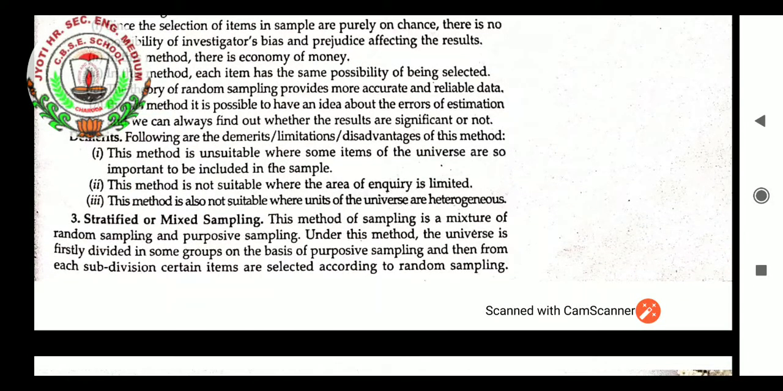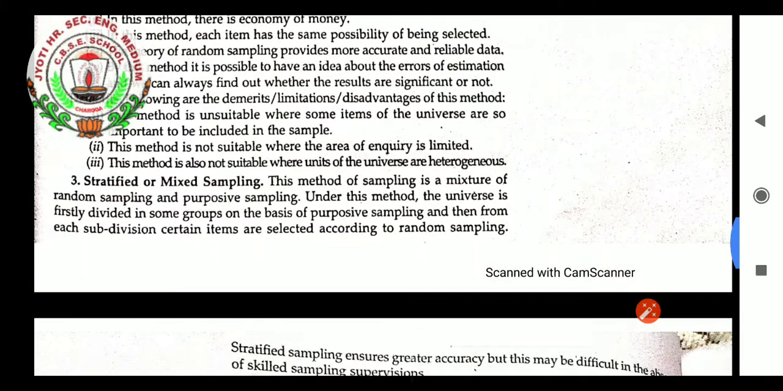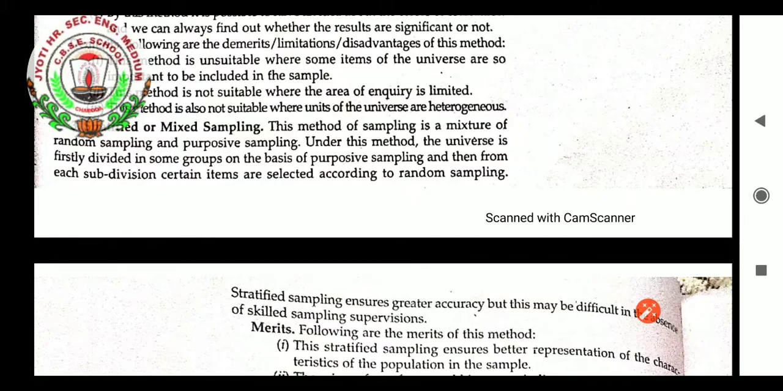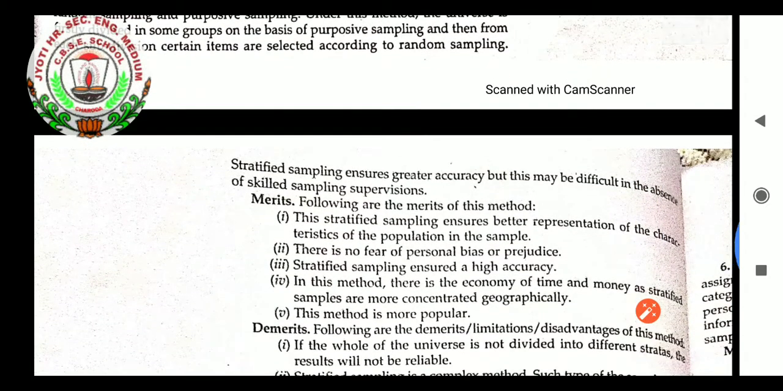Now, stratified or mixed sampling. This method of sampling is a mixture of random sampling and purposive sampling. Under this method, the universe is firstly divided into small groups on the basis of purposive sampling, and then from each subdivision certain items are selected according to random sampling. That's why it is given the name mixed sampling, the mix of random sampling and purposive sampling. Stratified sampling ensures greater accuracy, but this may be difficult in the absence of skilled sampling supervisors.